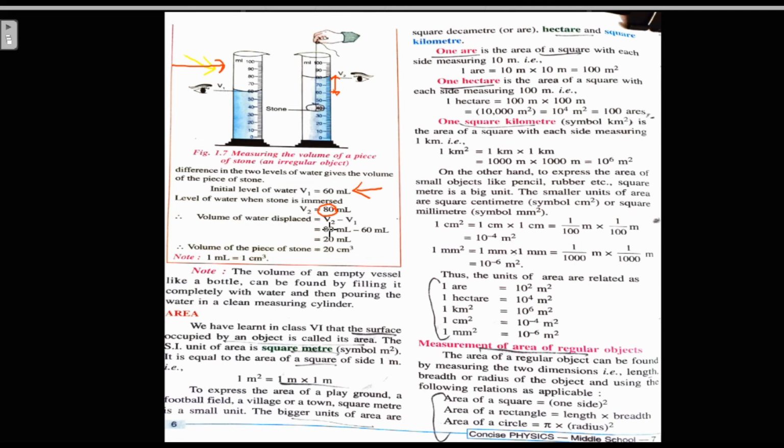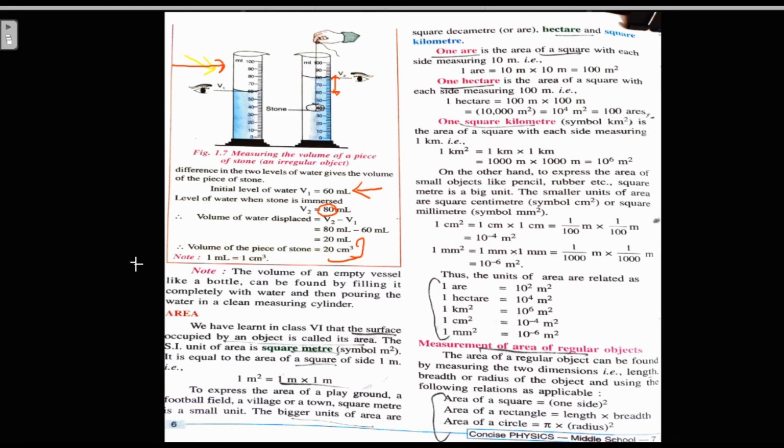So we deduct 60 from 80 and we get the volume of the piece of stone, that is 80 minus 60 is 20 centimeter cube, right? So this was the method to measure the volume of an irregular object, right?